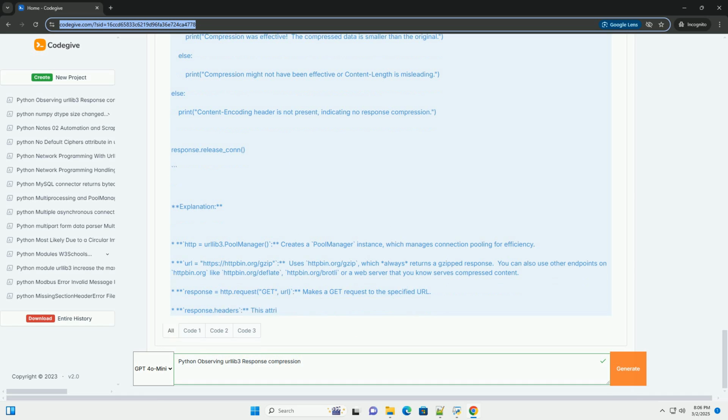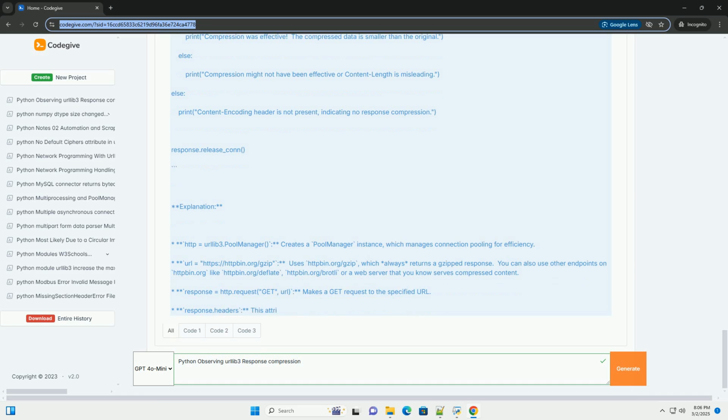Server does not respond with expected compression. The server might not support the compression algorithm you requested in the Accept-Encoding header, or it might choose to not compress the response for other reasons. Check the server's documentation or configuration.